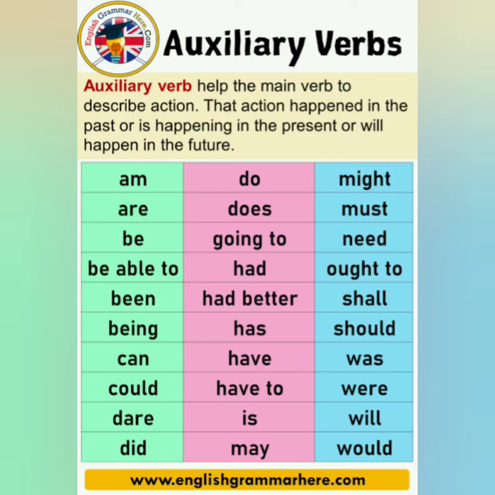Auxiliary verbs are of two kinds, primary auxiliary and modal auxiliary. Primary auxiliary is be form verb, have form verb and do form verbs. You can see in this picture am, are, be able to, been, being, can, could, dare, did, do, does, going to, had better, has, have to, is, may, might, must, need, ought to, shall, should, was, were, will, would. These are the examples of auxiliary or helping verbs.